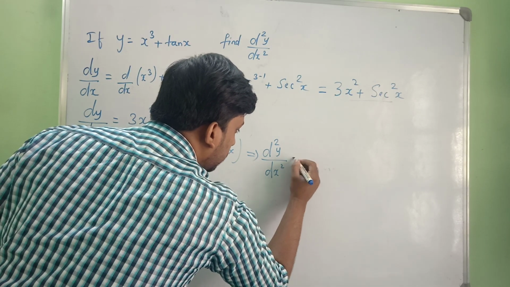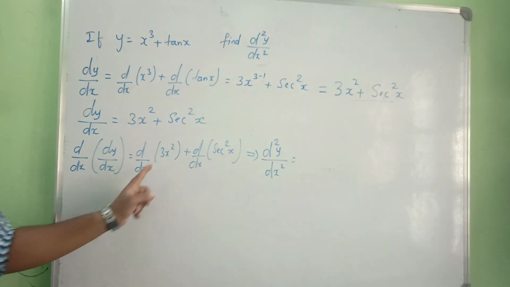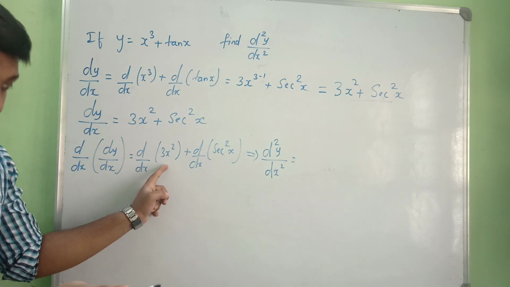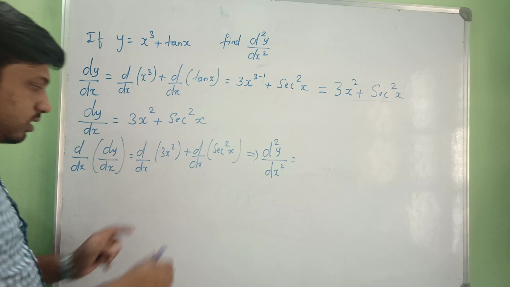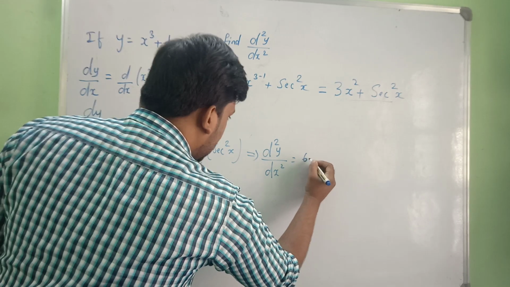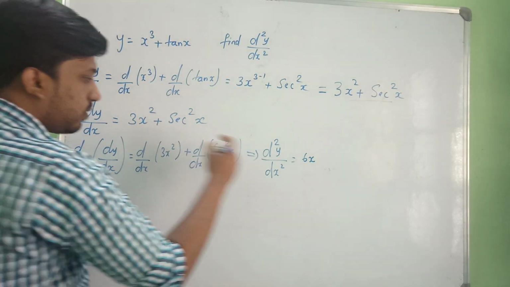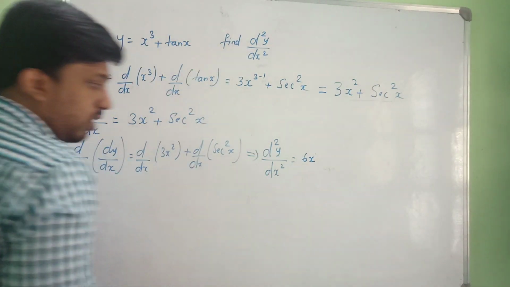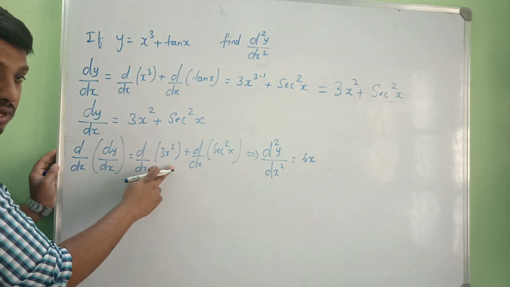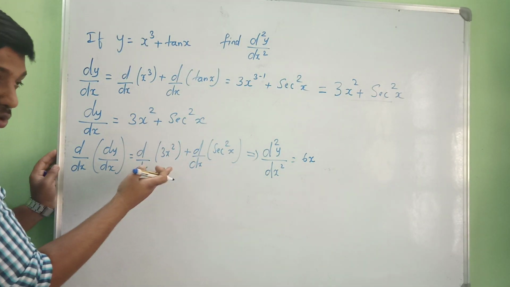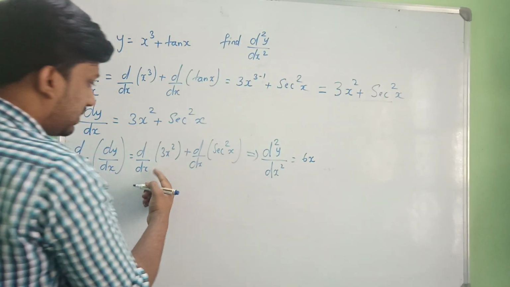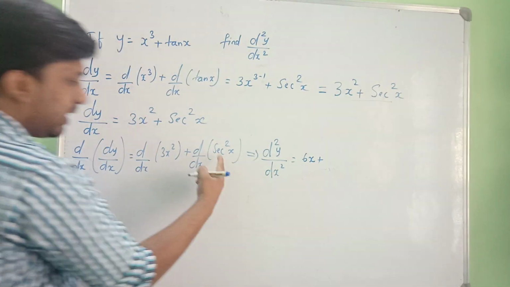This is the second derivative. What is the derivative of 3x square? For x to the power of n you get nx to the power of n minus 1. So 2 threes are 6, x to the power of 2 minus 1 will be 1. So this is 6x. I hope you are understanding the previous problem, where I wrote the derivative and showed you how x to the power of n works. Okay, so this is 6x plus, for secant square x.